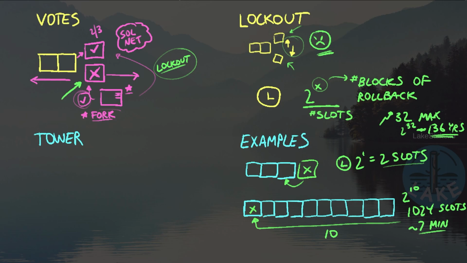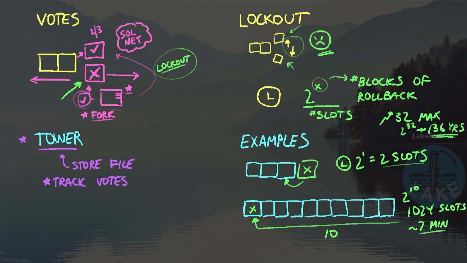So how does a validator know how to go back and calculate the lockout? Well, this is where the tower file comes in. Every validator is going to store this file, and the file is going to track votes. So the validator and the rest of the blockchain, by the way, is going to know how this validator has been voting. Now, the tower file is just for local tracking purposes and for the lockout calculation. And so this creates an interesting situation because now the validator is going to build this tower file.